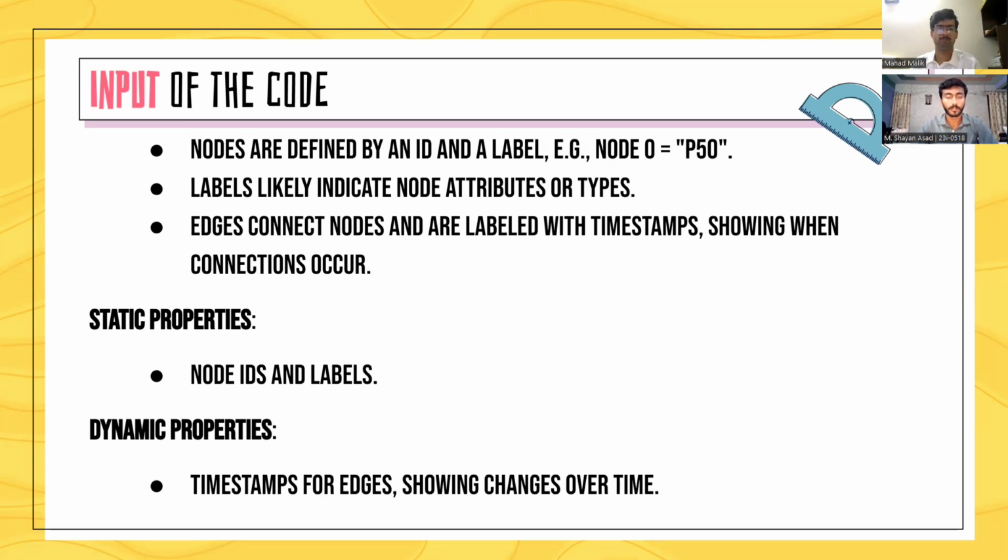First of all, the inputs include nodes that are defined by their IDs and labels, and the labels likely indicate the node attributes or their types. Then come the edges. Edges connect nodes and are labeled with timestamps. There are two different properties of the input: static properties and dynamic properties. Static properties include node IDs and labels, whereas dynamic properties include timestamps for the edges, showing changes over time.